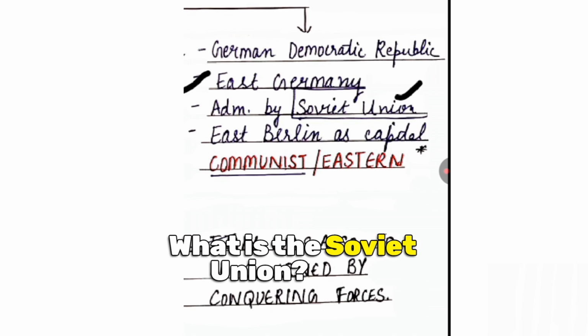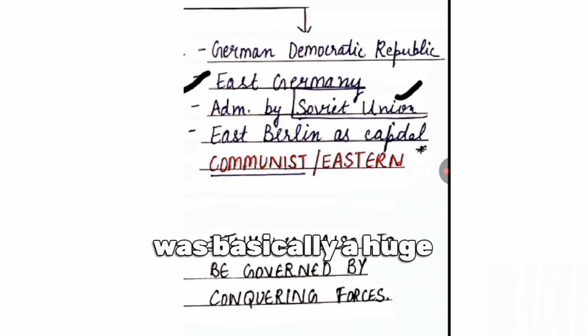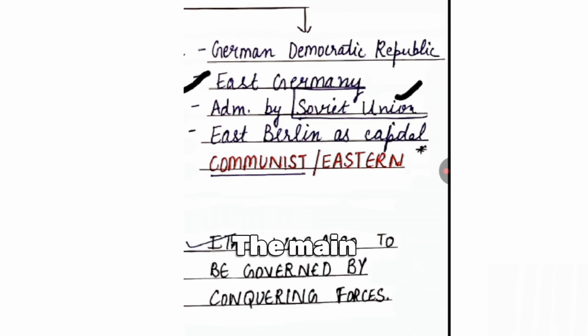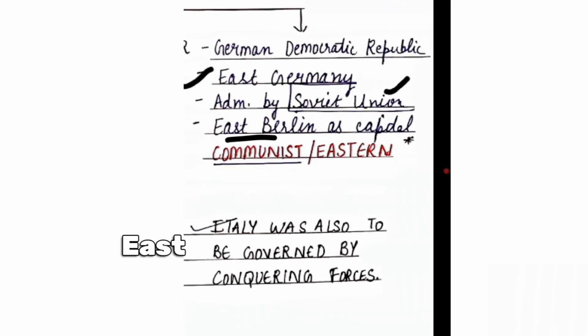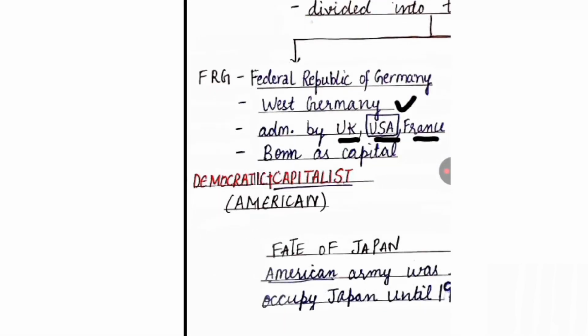What is the Soviet Union? That was basically a huge country made of many republics. The main countries were Russia, Ukraine, Belarus, Georgia, and many more. So it was a group. It had East Berlin as its capital, and West Germany had Bonn as capital.